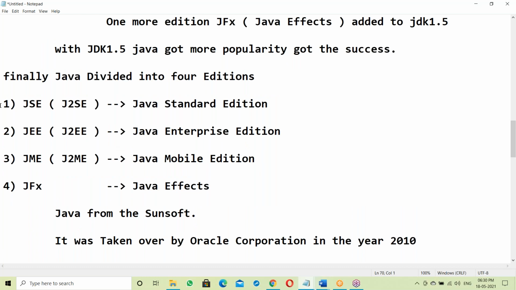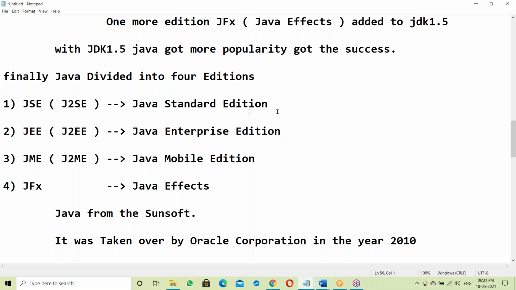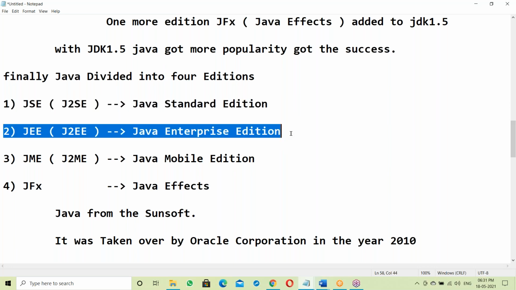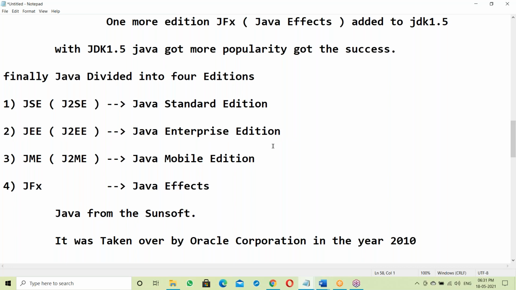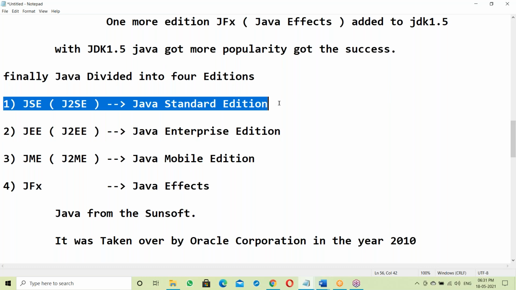So finally, Java is divided into four editions. Java Standard Edition and Java Enterprise Edition are the areas where Java is most successful. Java Standard Edition is nothing but Java technology, learning Java technology, which comes under Standard Edition. Enterprise means application development. The Enterprise Edition is used for application development.